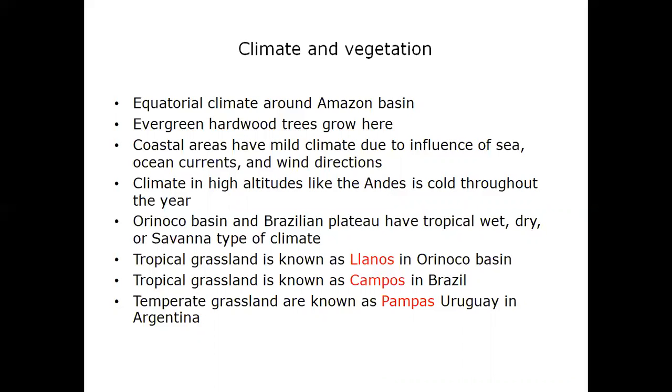The coastal climate, however, has milder climates because of the influence of sea, ocean currents, and wind directions. The climate in high altitudes like the Andes is cold throughout the year. And the Orinoco Basin and Brazilian Plateau have tropical wet dry or savanna type of climate. The tropical grassland is known as llanos in the Orinoco Basin and campos in Brazil. And temperate grasslands are known as pampas in Uruguay and Argentina.